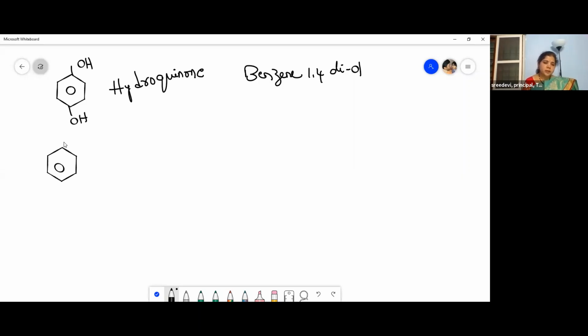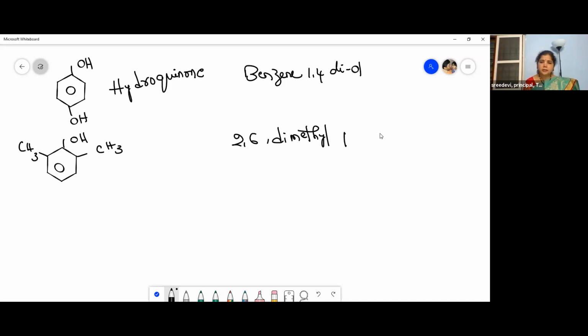So this is OH, and this is CH3 and this is CH3. Okay, children. So this is 2,6 dimethyl. Here I am going to show you how to give the numbering. 2,6 dimethyl phenol.